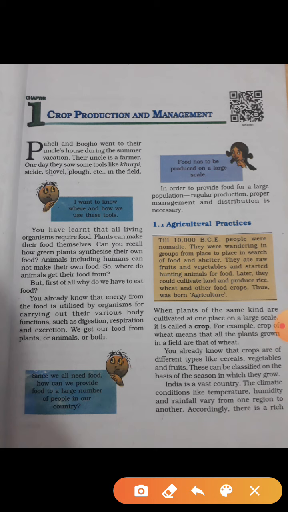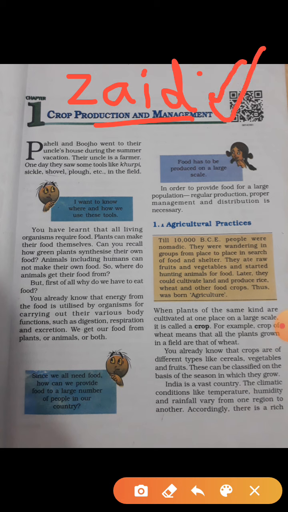Okay, despite this diversity, two broad cropping patterns can be identified, which are the Kharif and the Rabi crops. In our next video, we will study about the Kharif and the Rabi crops. And one more crop type is there, which is the Zaid crops. Children, these Zaid crops are not in your NCERT book of class 8th, but in some schools it is coming in the exams also. Zaid crops. Okay. So in the next class we'll study about these types of crops, Kharif, Rabi and Zaid.